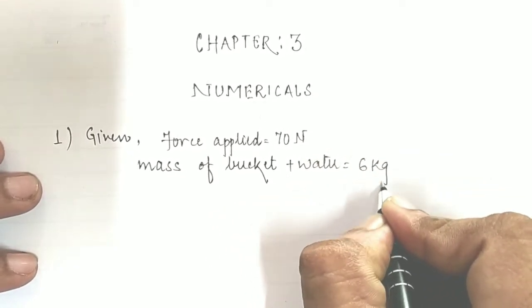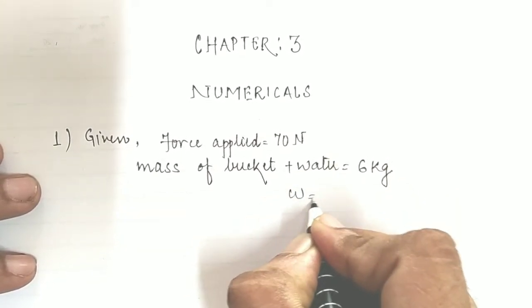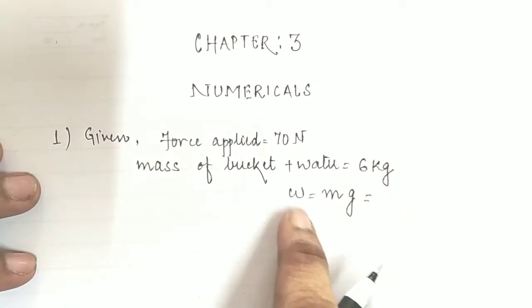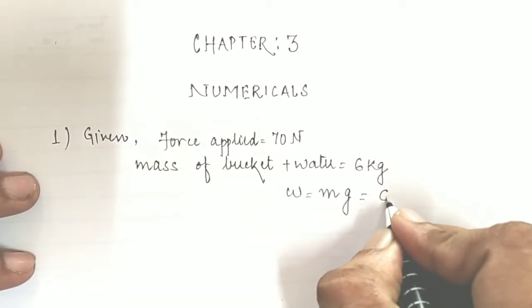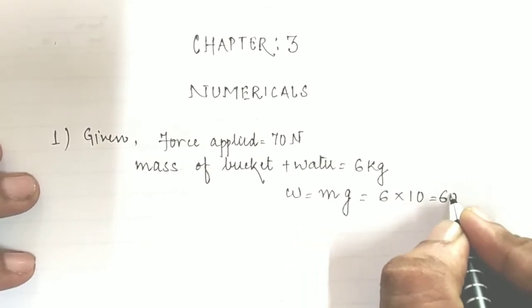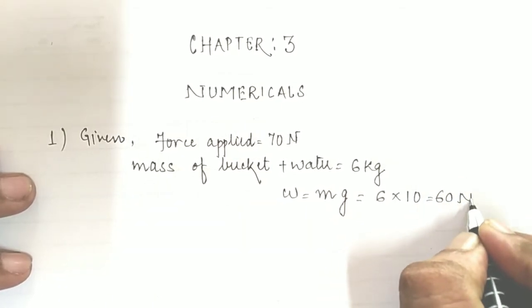Children, in order to find its weight, weight W is equal to m into g. So the weight of the bucket will be 6 into 10, so it will be 60, and as it is a force, it will be 60 Newton.